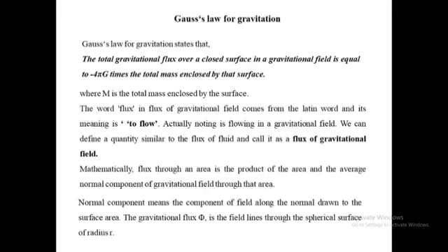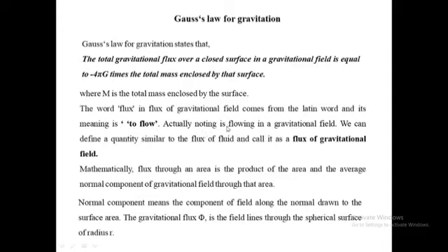Now, Gauss law of gravitation. The Gauss law of gravitation can be stated as: the total gravitational flux over a closed surface in a gravitational field is equal to minus 4 pi G times the total mass enclosed by that surface, where this capital M is the total mass enclosed by the surface. The word flux in gravitational flux, the flux of gravitational field, comes from the Latin word, and its meaning is to flow.